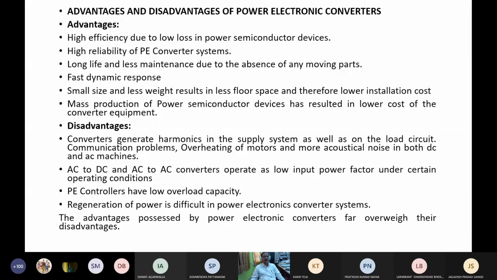However, the advantages possessed by power converters far outweigh the disadvantages. These converters have many advantages, and so the disadvantages can be compromised.